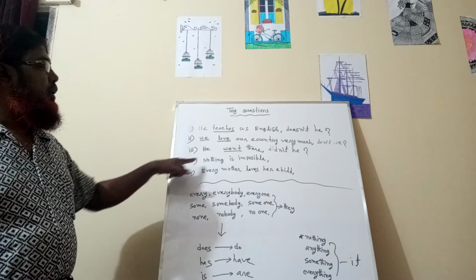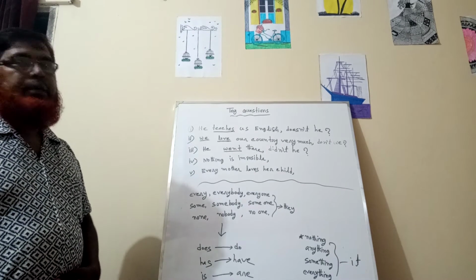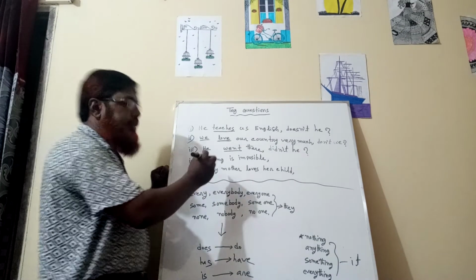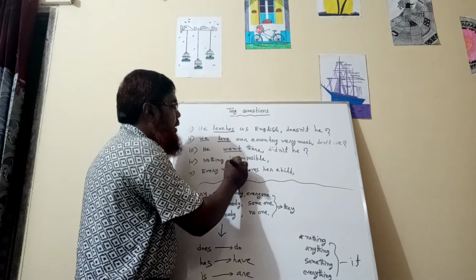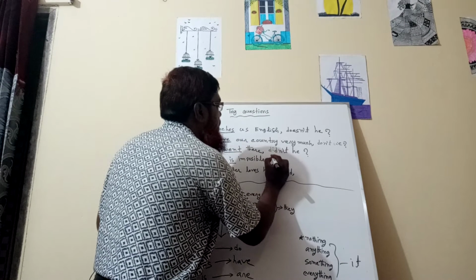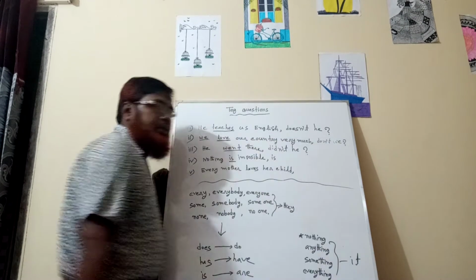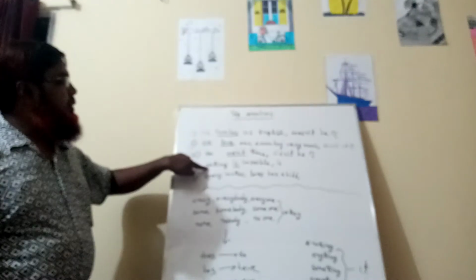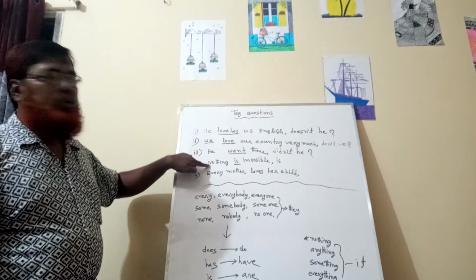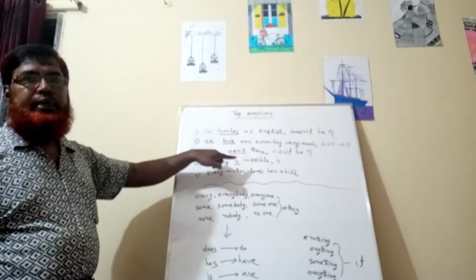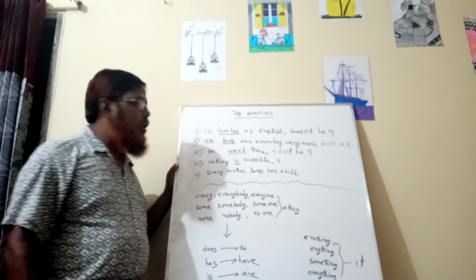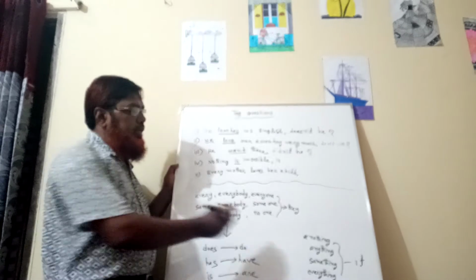Number 4, nothing is impossible. There is the present auxiliary verb is. You will have to write this auxiliary verb. As nothing is a negative word, there is no need to use not, then the subject.